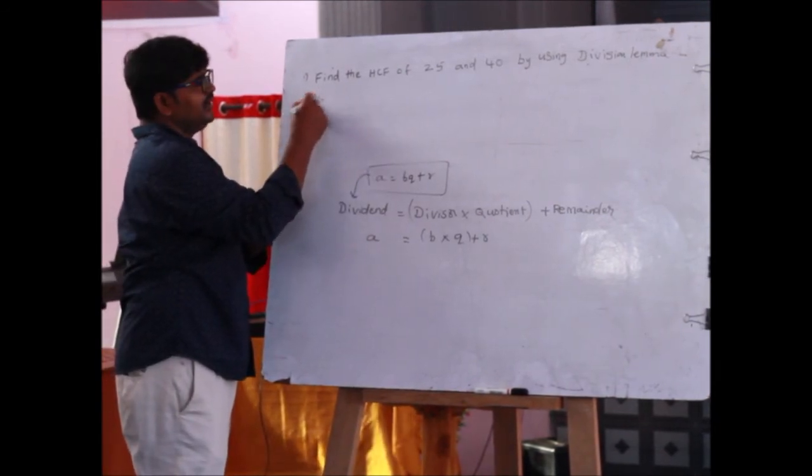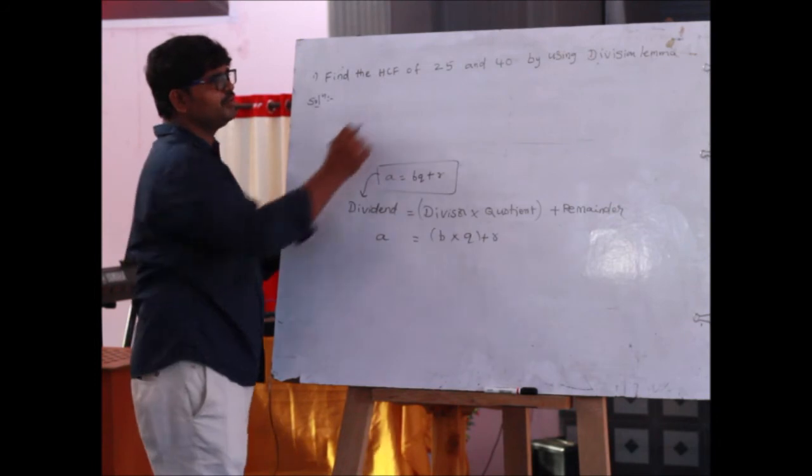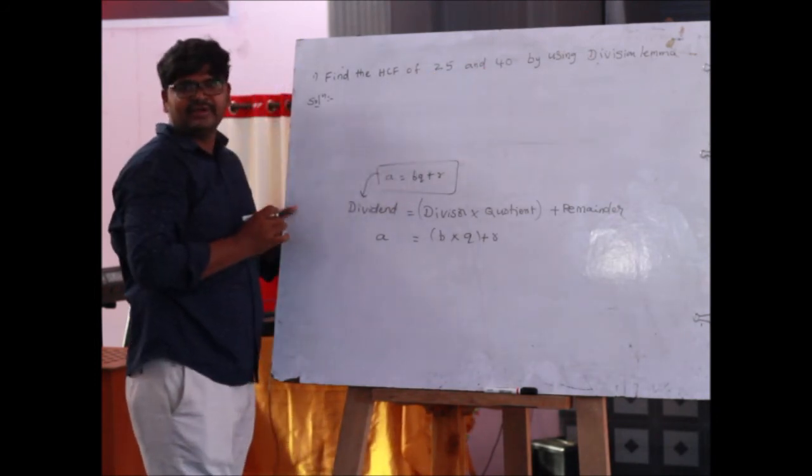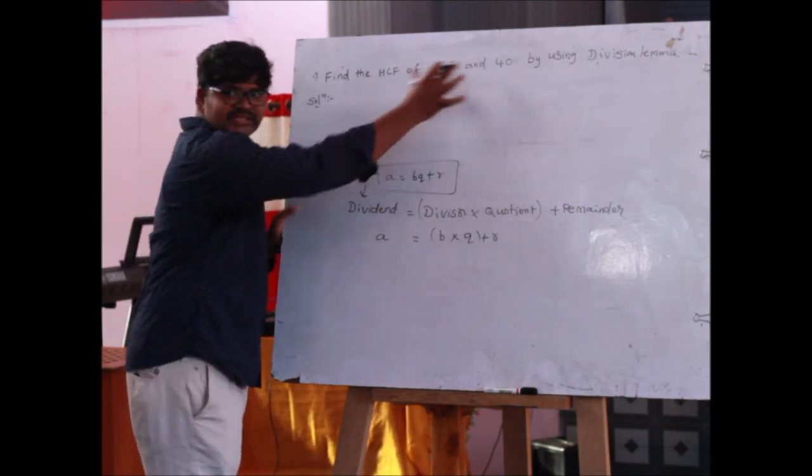Solution. Given two positive integers 25 and 40.